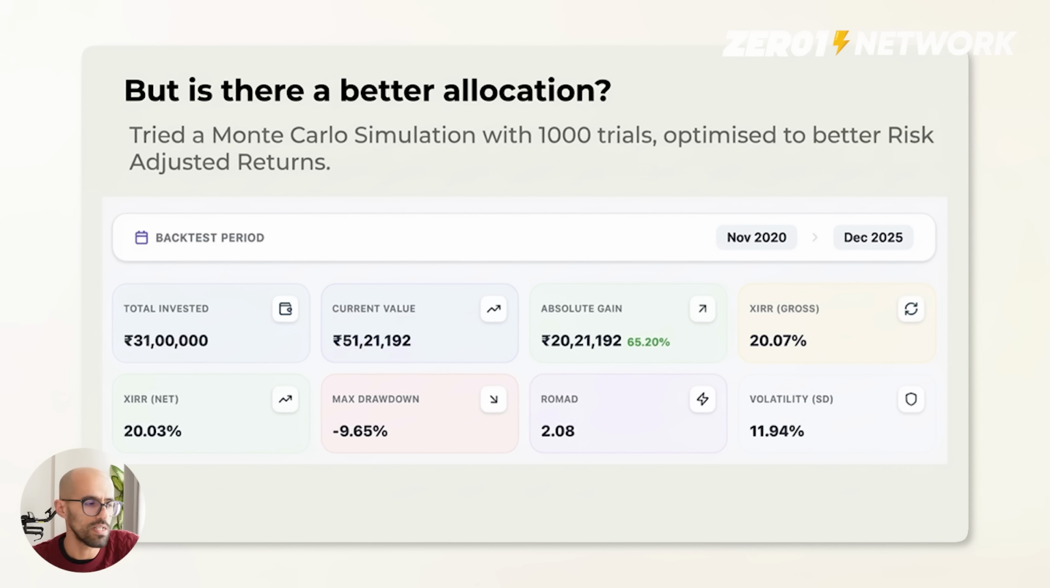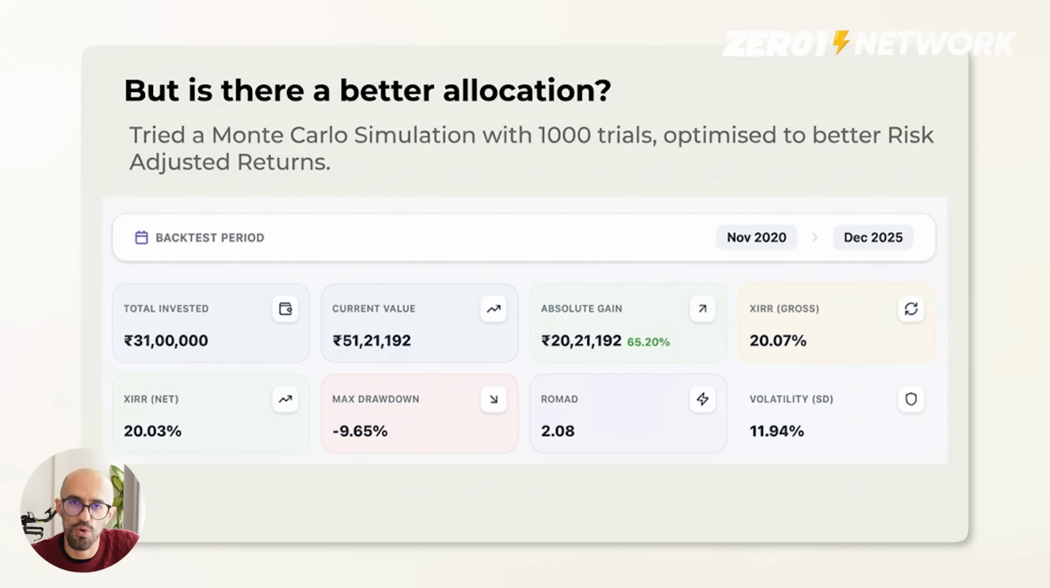Same period, same funds. I got an XIRR of 20% in the new allocation, and I will show you what that allocation is in a minute. Maximum drawdown went down to 9.65%. Remember, our maximum drawdown here was minus 16%. It has gone down to minus 9%. Our returns have gone up from 17% to 20%. Our ROMAD has almost doubled from 1.1 to 2.08, which is amazing. And even the volatility, which is the day-to-day ups and downs, has gone down from 14% to 11%. So amazing, amazing results all across, right?